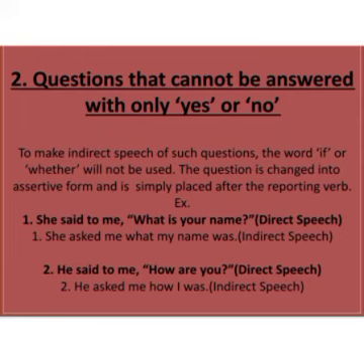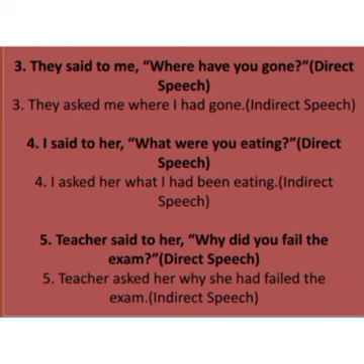Sentence number 2. He said to me, how are you? So he asked me how. Again the same thing, and H will be small. Why? Because we are making one sentence. So how I was. Are changes into was. So helping verb will come at last. Sentence number 3. They said to me, where have you gone?